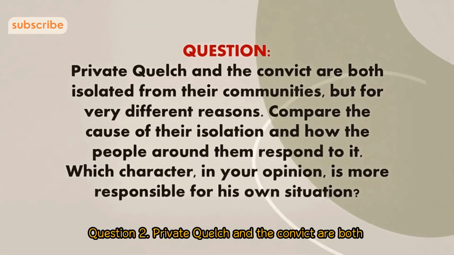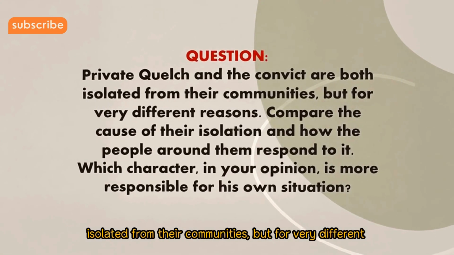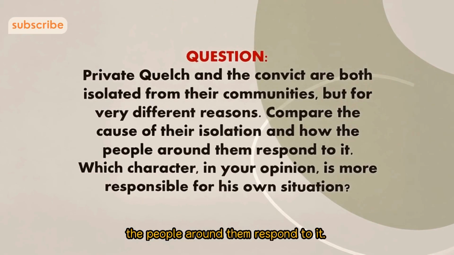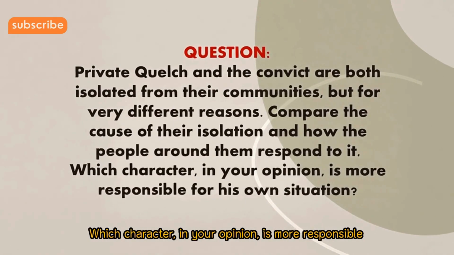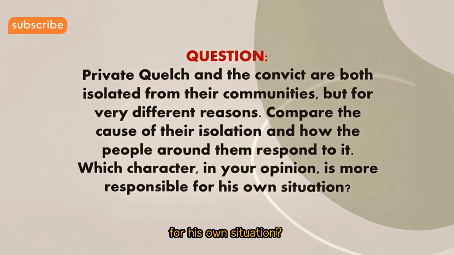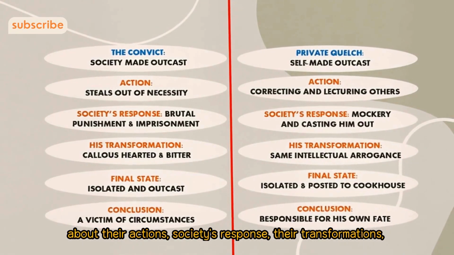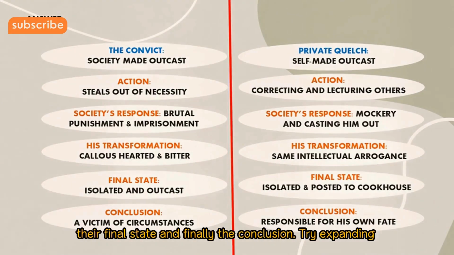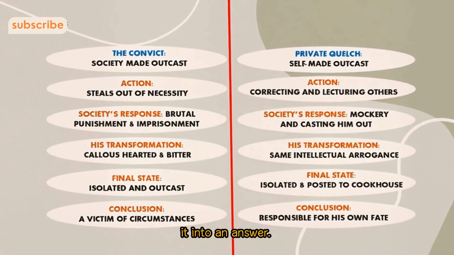Question 2. Private Quelch and the convict are both isolated from their communities, but for very different reasons. Compare the cause of their isolation and how the people around them respond to it. Which character, in your opinion, is more responsible for his own situation? Here, the mind map presents a strong contrast talking about their actions, society's response, their transformations, their final state, and finally the conclusion. Try expanding it into an answer.